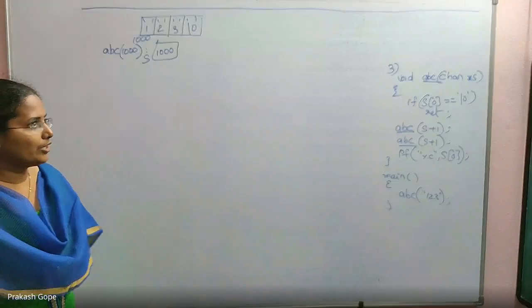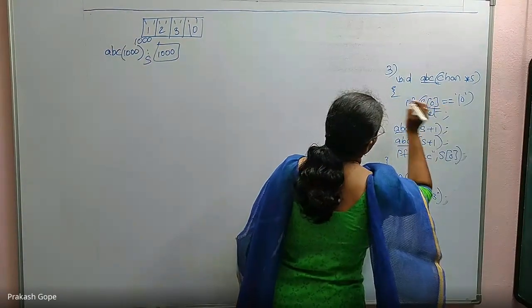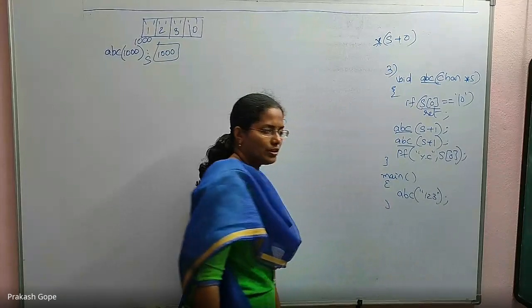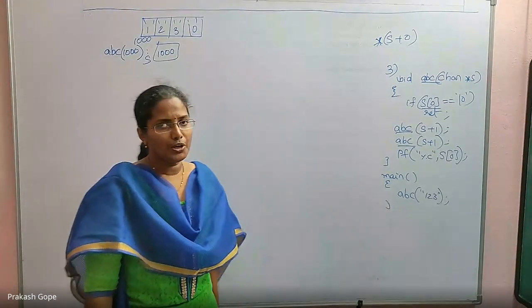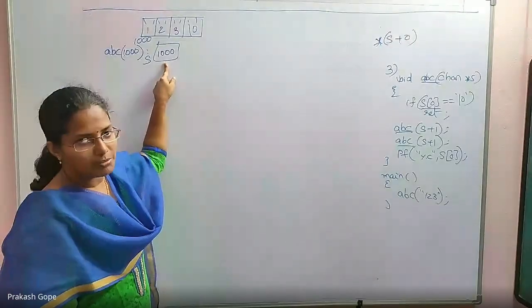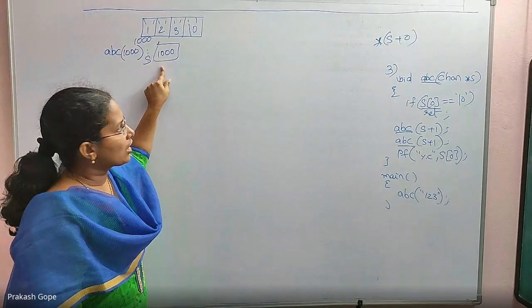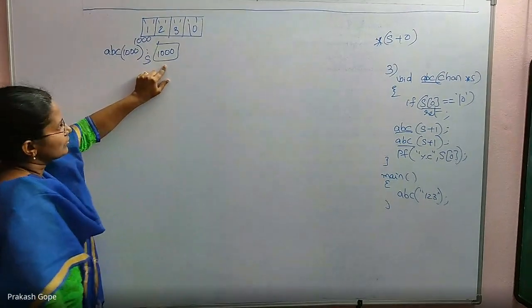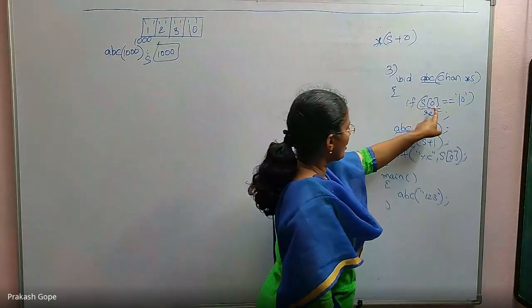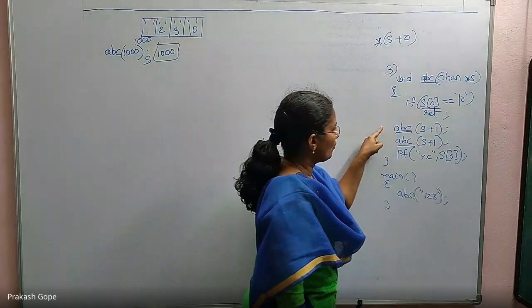Now execute. If s of 0, what is the meaning of s of 0? Star of s plus 0. Whenever you see an array, convert it into pointers and see. S is 1000, 1000 plus 0 is 1000, because it is char star. Star of 1000, its content, is character 1. So s of 0 is character 1, which is not equal to the null character, so we will come here.